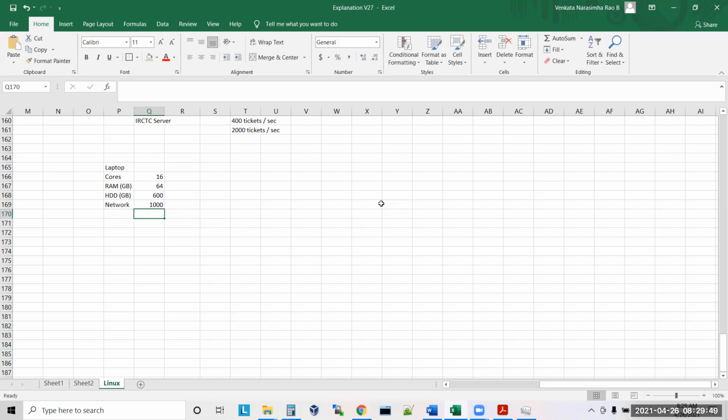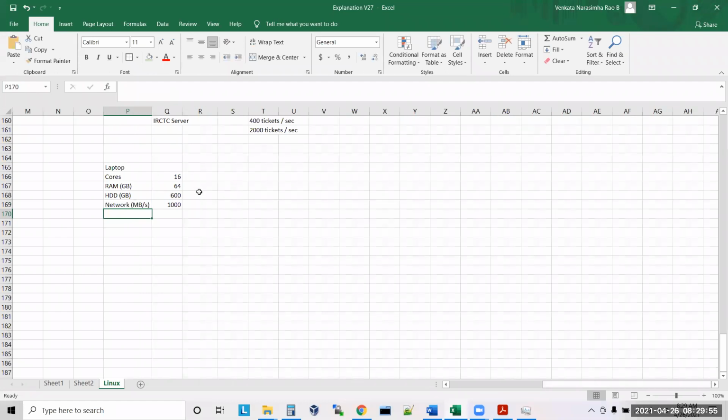Will you agree with me? Yes. So whatever laptop I'm using to teach this, this is its configuration. I have 16 cores, 64 GB RAM, 600 GB free space, and the network is 1000 MB per second. This is the laptop. Now this is the total availability.